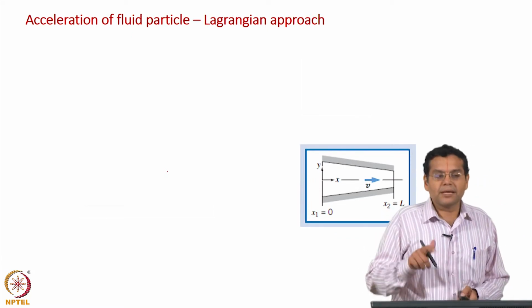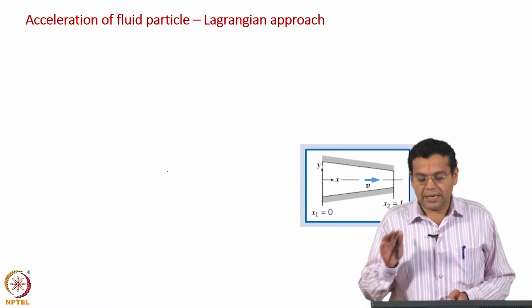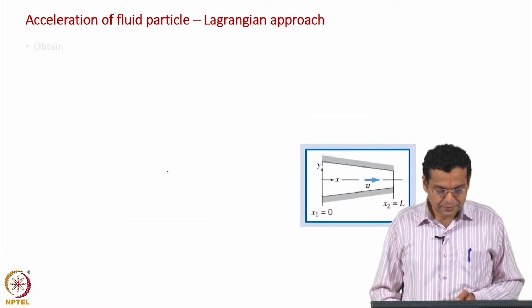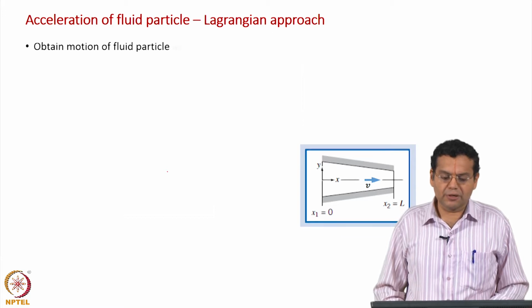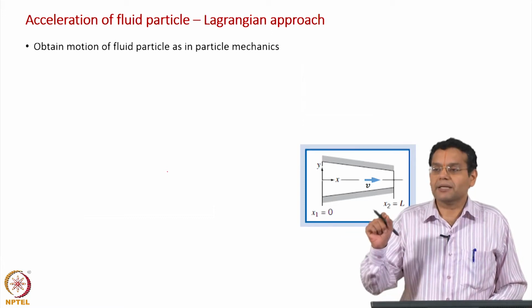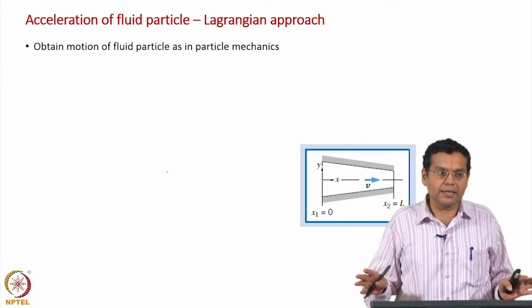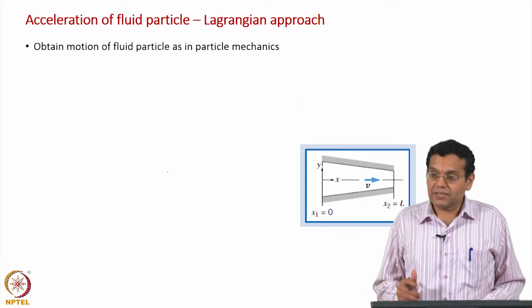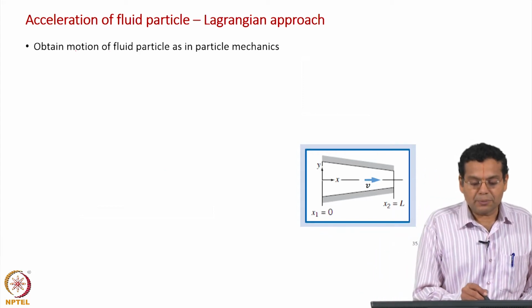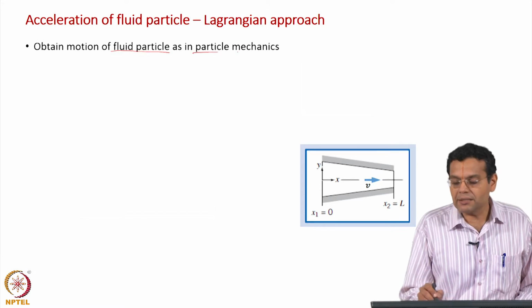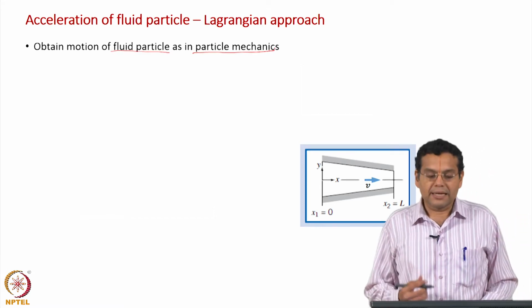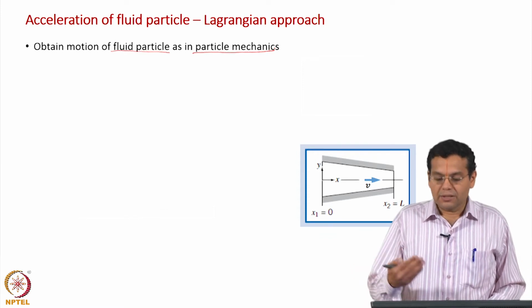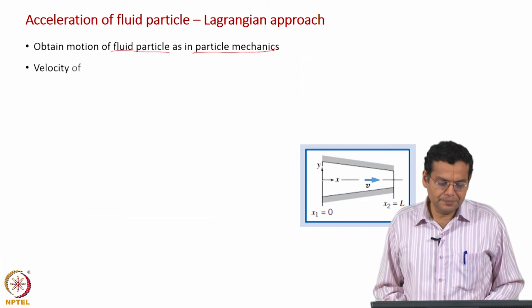So, what we are going to do is arrive at the same expression at the beginning and end of the channel for the acceleration of fluid particle, but following a Lagrangian approach. Obtain motion of fluid particle as in particle mechanics. Exactly what you do in particle mechanics for a single particle, we do that here for a fluid particle. To emphasize that, I put that as a first statement. Remember, we said Lagrangian is a natural way because it all carries over from particle mechanics. We are going to use that approach.